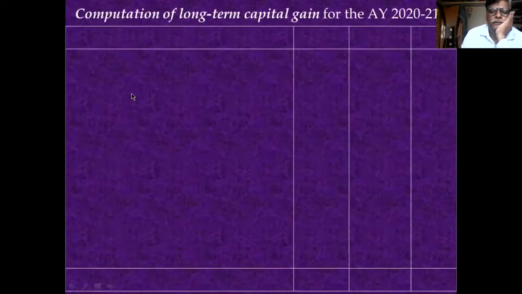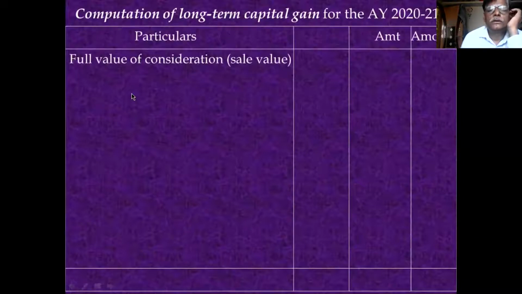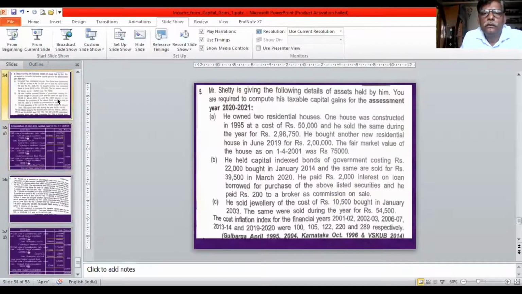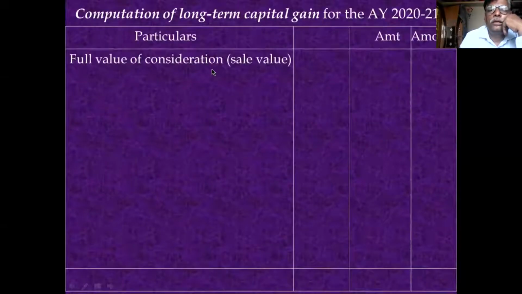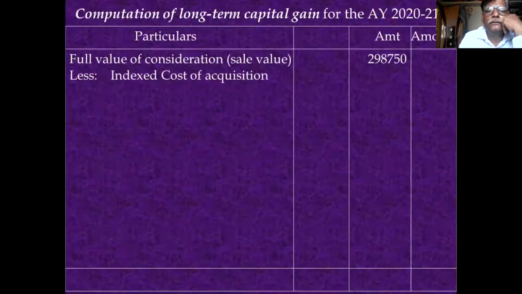You see here. First, state the full value of consideration, which is 2,98,750. Is it or not? Right. 2,98,750 is the full value of consideration.